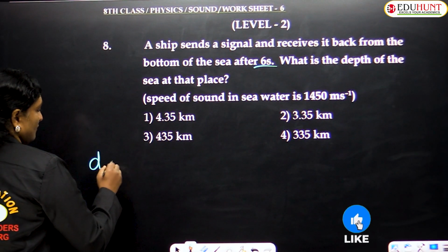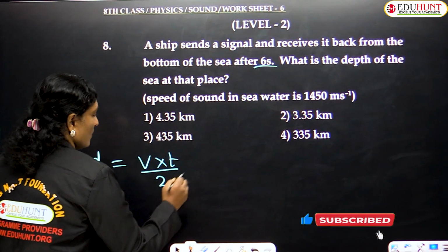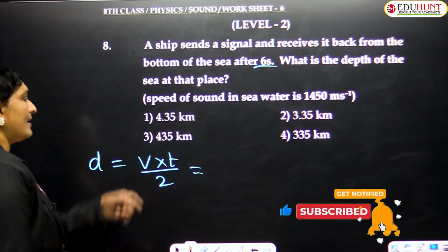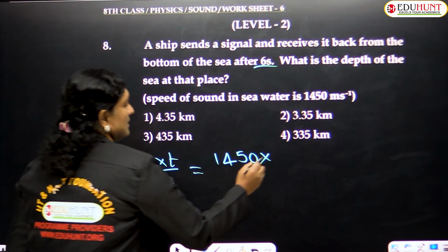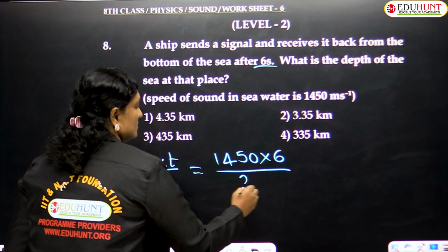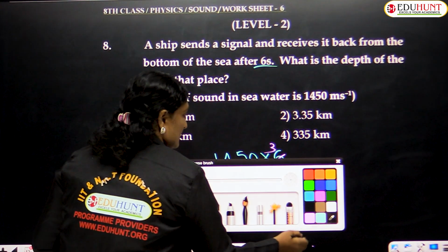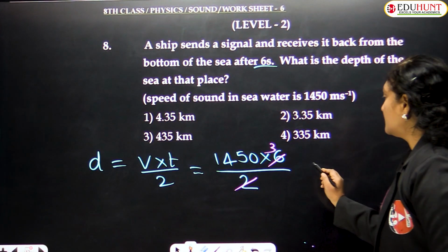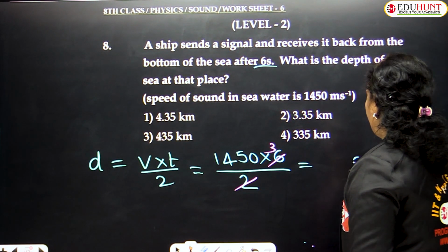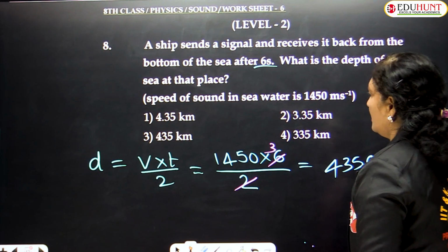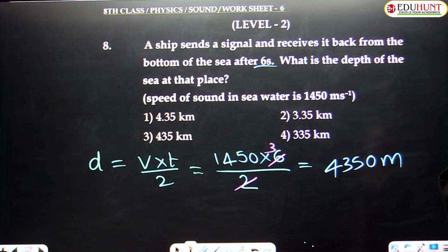So the formula to find out the depth of the sea is D equals V into T upon 2. So value of V is given as 1450 meter per second, T is 6 seconds, whole upon 2. If you simplify this further, this 2 goes 3 times and hence the final answer would be 3 into 1450, which is 4350 meters. How much did you get? 4350 meters.